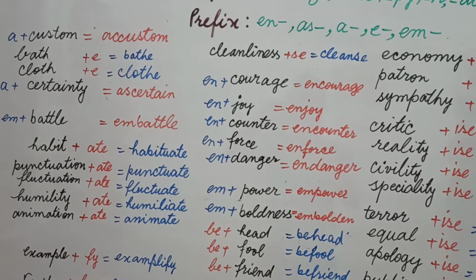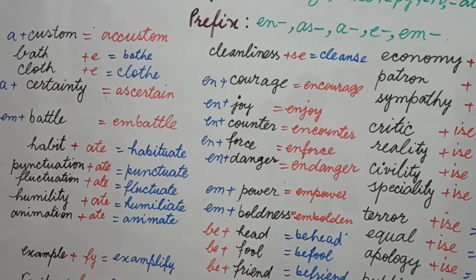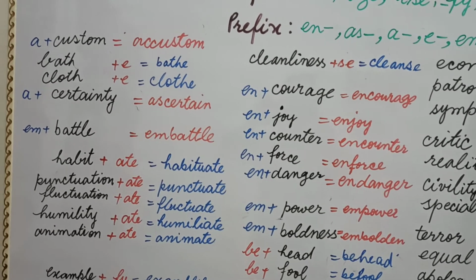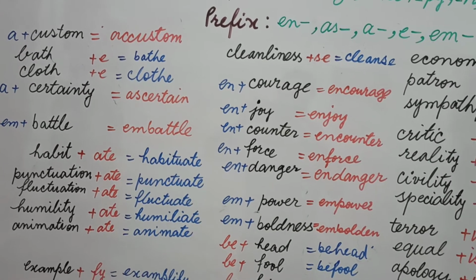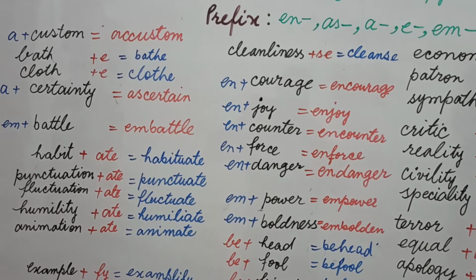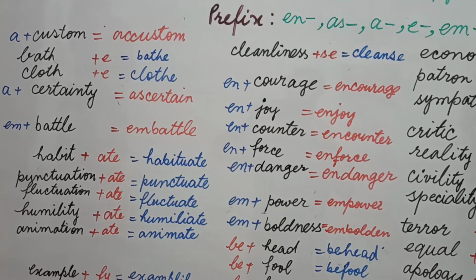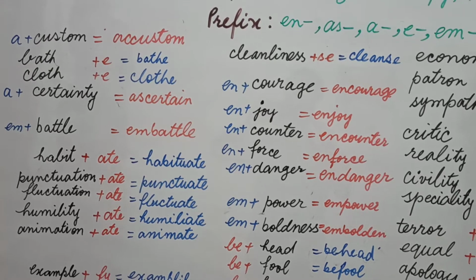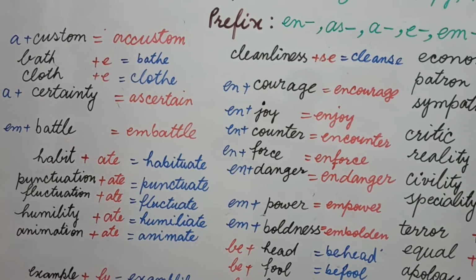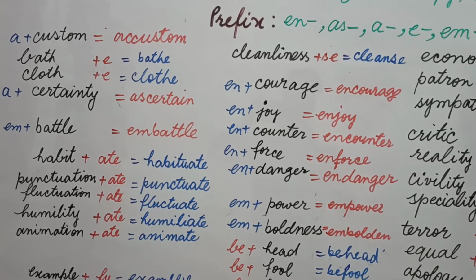surely. Now students, certainty is a noun and I add a here as a prefix and I change this word a little bit and the new word becomes ascertain. Ascertain means make sure. Battle is in itself a noun and I add em as a prefix and the new word becomes embattle, that becomes a verb. Means you have now a compound sense of a noun and an action, means do plus battle means embattle, means to engage in battle.